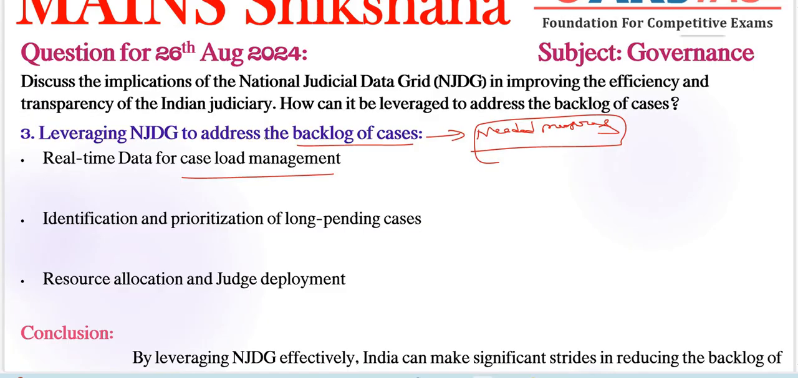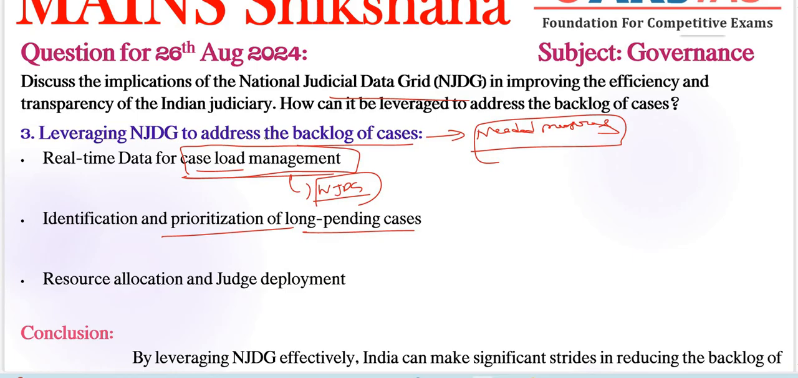Real-time data allows courts to manage their caseload more effectively, prioritizing older or more complex cases here. For example, prioritization of cases pending for over 10 years based on NJDG data led to a significant reduction in old case pendencies, right? Focusing on caseload management here, almost 10-year-old cases are being solved based on our NJDG data.